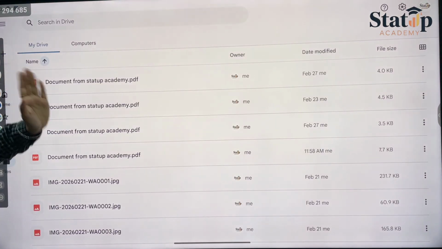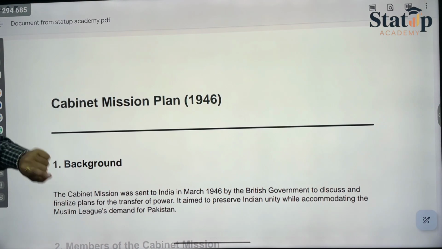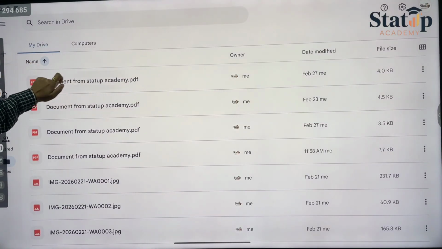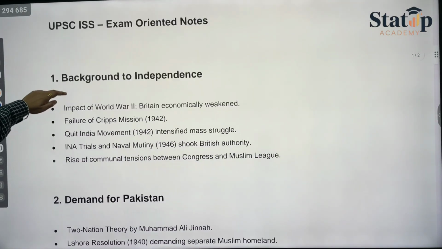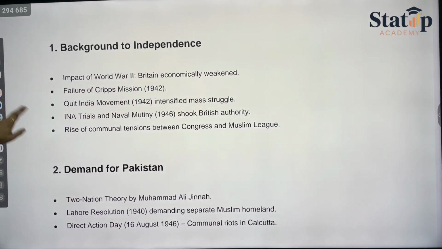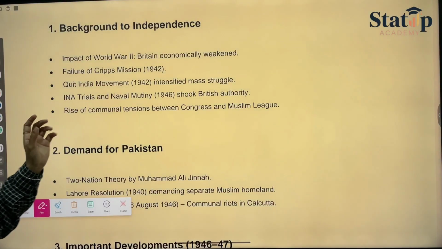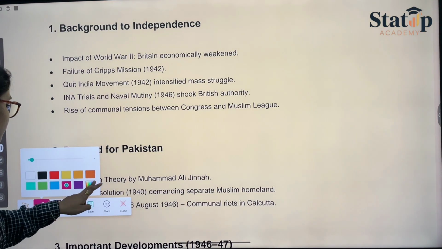Now coming on to the partition of India. When we talk about the partition and independence of India, we have already discussed the things that were leading to it. First and the major thing is the background. Most of the background we have covered. Let's see what is left so that we can cover that as well.